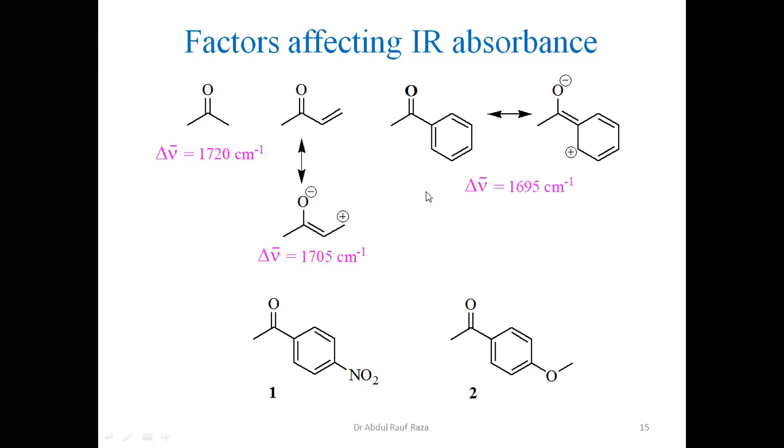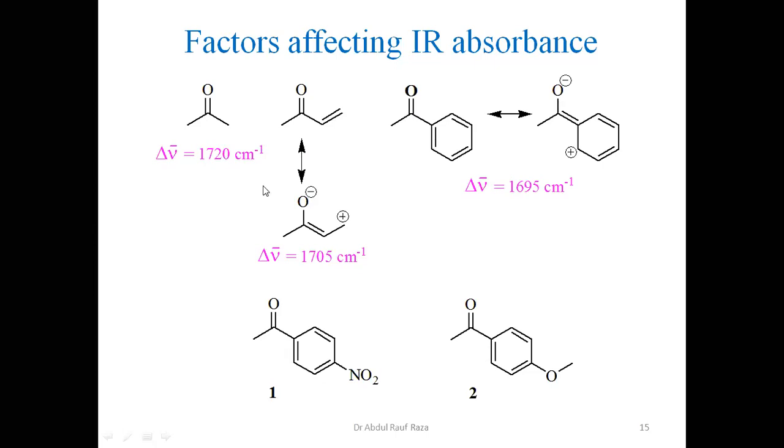Now look at this benzene ring system. This is commonly called acetophenone. So we have methyl on one side. So these ketones have one common methyl, the same methyl. The other side groups are changed. Here it is methyl, here it is an olefin, here it is an aromatic system.